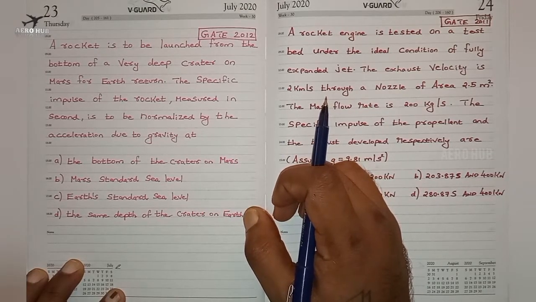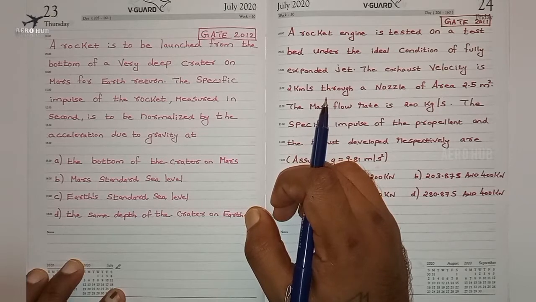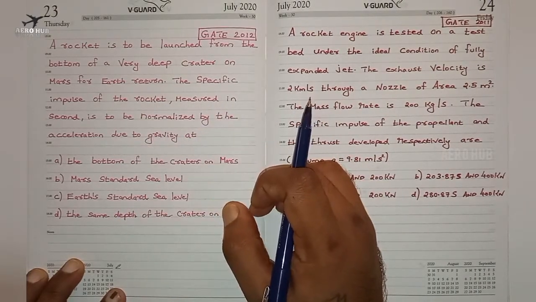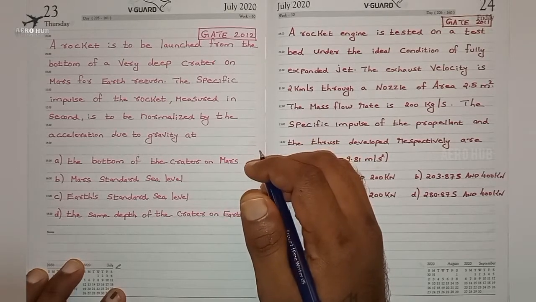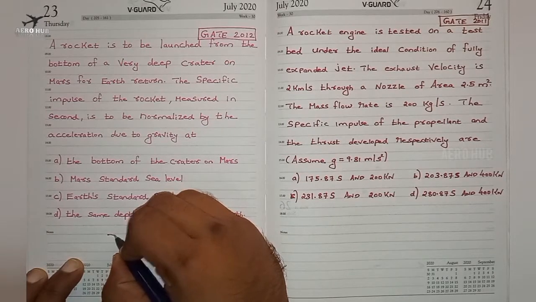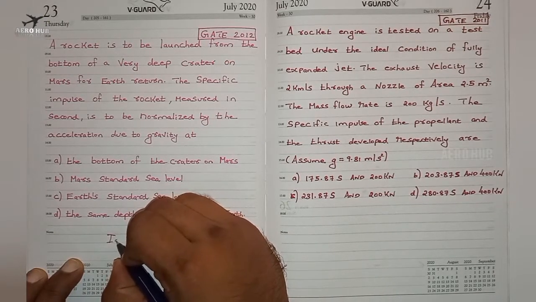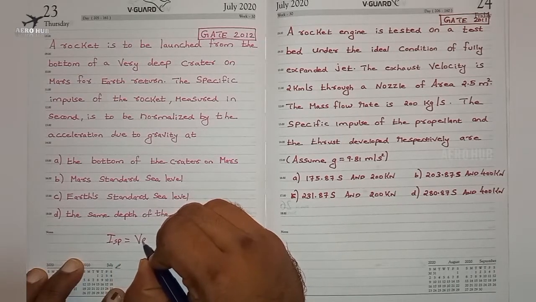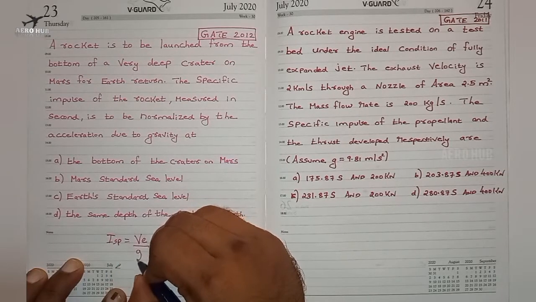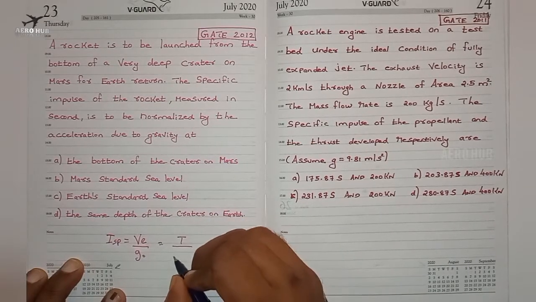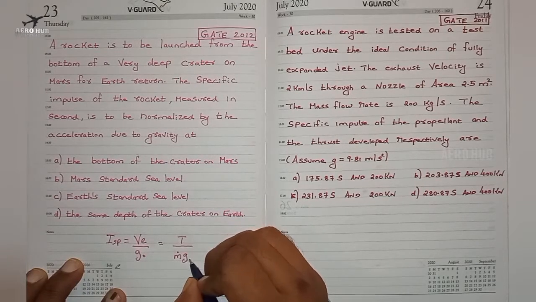So they are asking which value of g, the acceleration due to gravity, we have to consider. We have the equation for Isp: exhaust velocity divided by g naught, and we also have one more equation, thrust per weight flow rate of propellant, that is, mass flow rate into g.